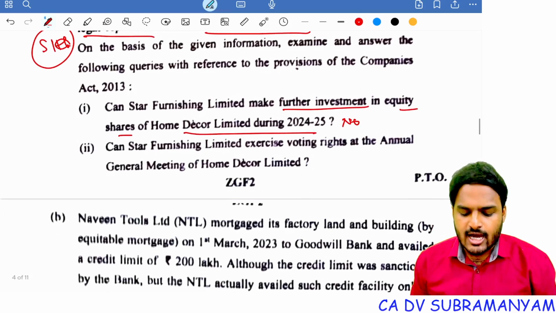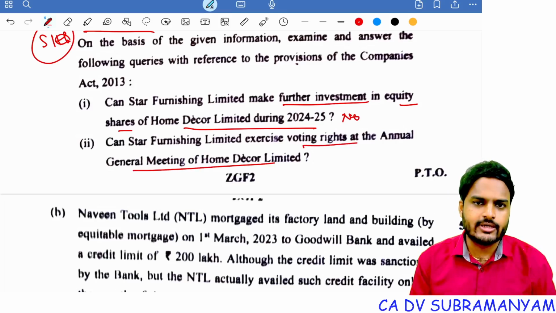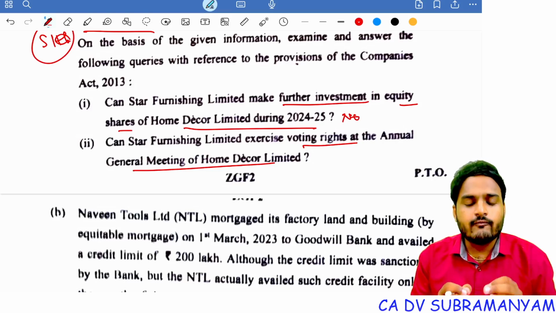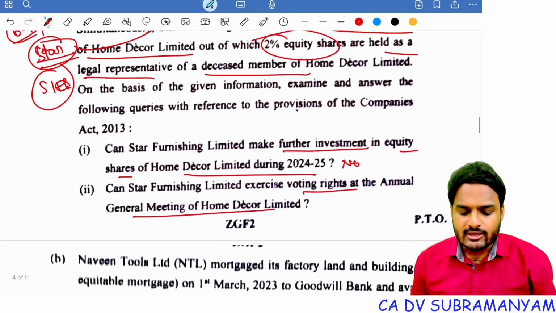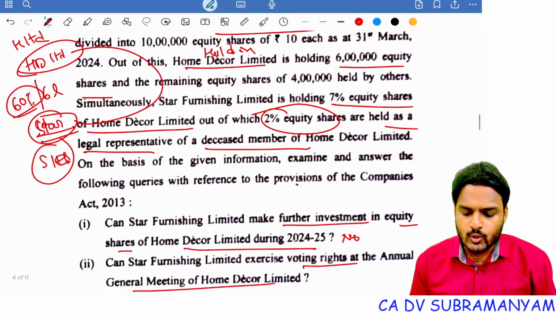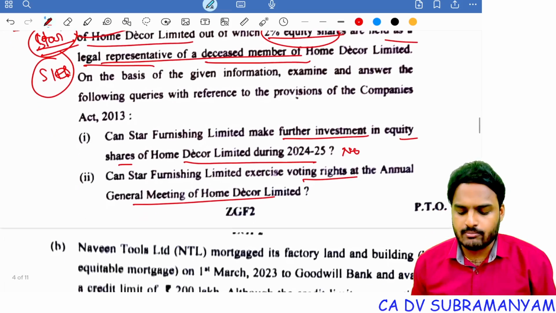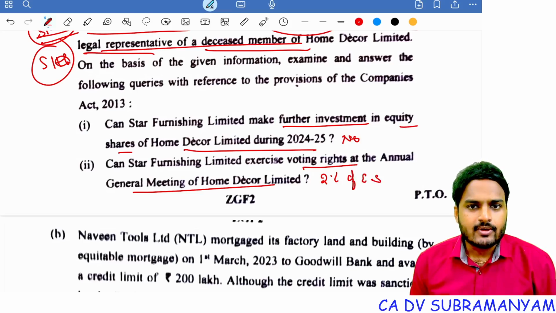Understood? So can Star Furnishing Limited exercise voting rights at the annual general meeting of Home Decor Limited? As I just told you, it can exercise voting rights on the shares which it is holding as a legal representative or as a trustee. So in the question, it is very clear. It is holding 2% of equity shares as a legal representative of a deceased member. So it can exercise voting rights on 2% of equity stake. On the balance 5% equity stake, it is not entitled to exercise voting rights.